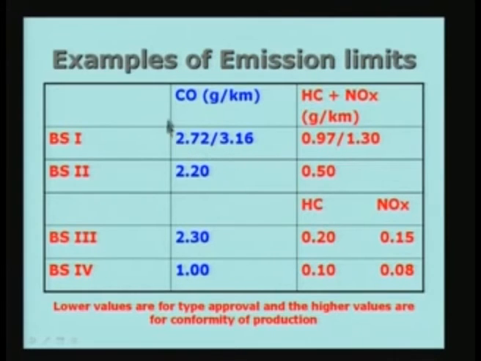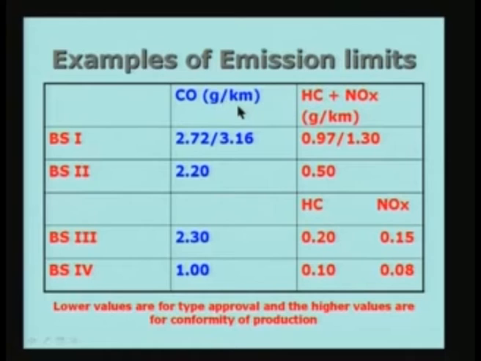And if you look at the different standards which are being mentioned here, these values are actually coming down. These were the standards specified earlier, and now it has come down to 2.2 in the case of BS2, and in BS3 it is going to be more or less the same, but in BS4 it is going to be brought down to a level equal to 1.00.